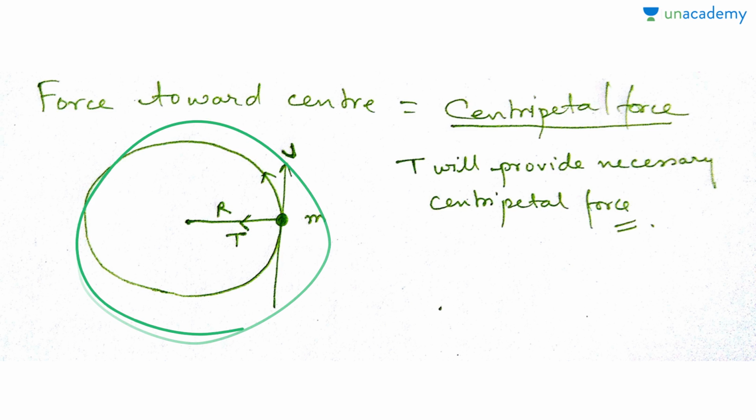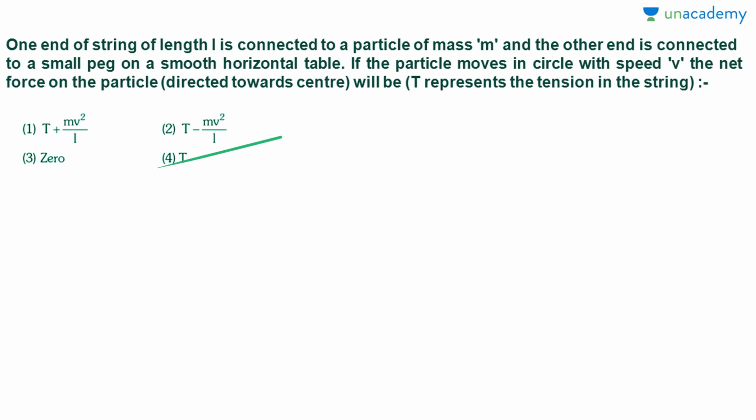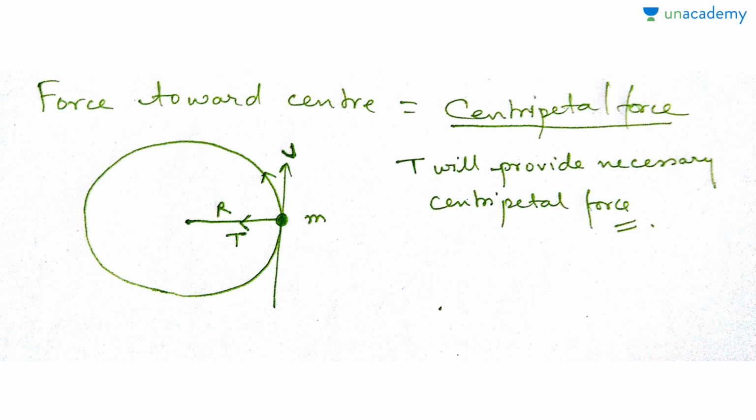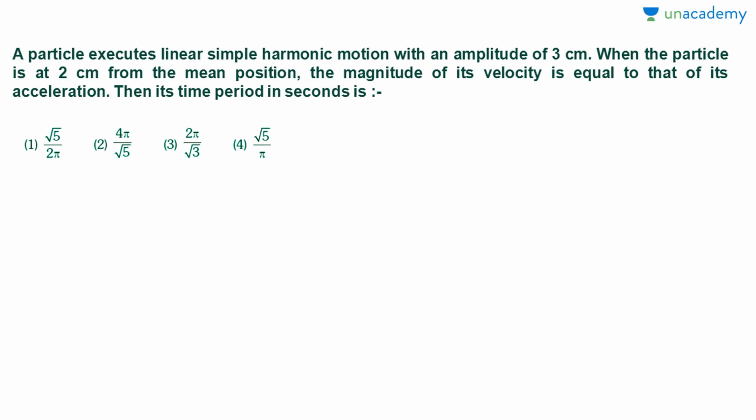So we have only one force, that is tension, so no need to solve this problem. If you are very good at imagining and visualizing what is happening, then there is no need to solve this problem. Directly you can say that the fourth option, only tension, is working. Now let us look at the next question.